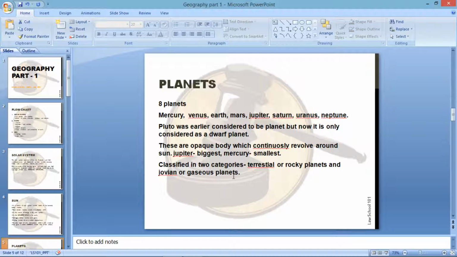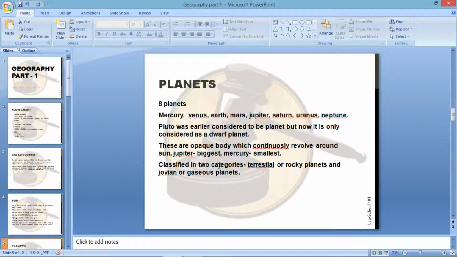Now, these planets can be classified into two categories, namely terrestrial or rocky planets and Jovian or gaseous planets. Of the 8 planets, the 4 nearest to the Sun, Mercury, Venus, Earth and Mars, are called terrestrial planets because their structure is similar to the Earth. The other 4 planets, Jupiter, Saturn, Uranus and Neptune, are called Jovian planets.